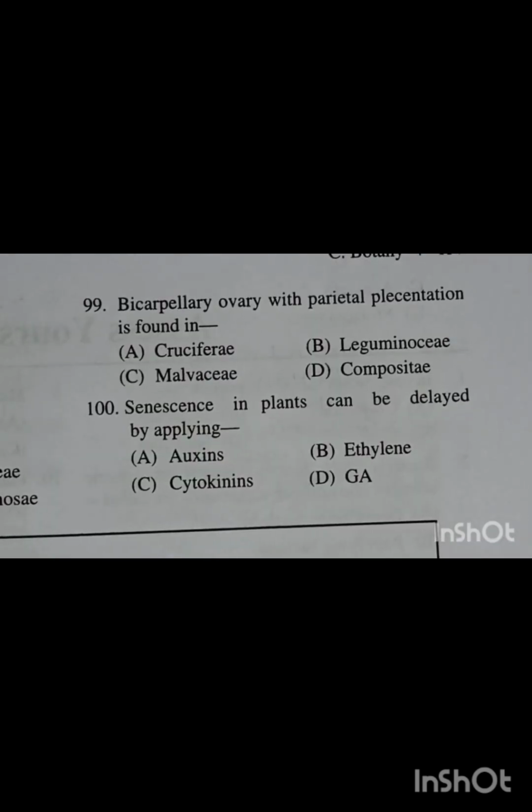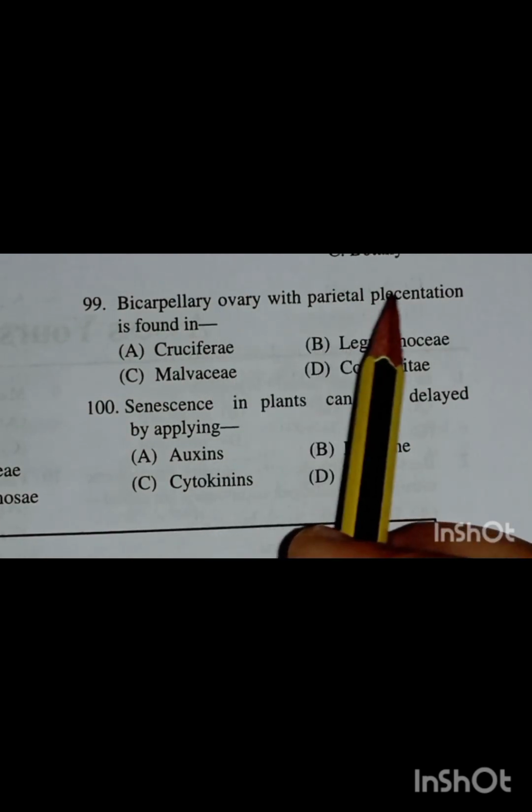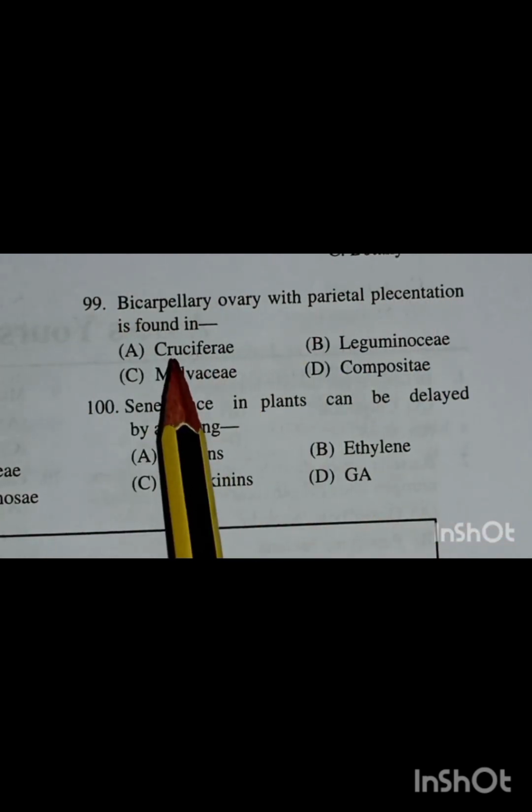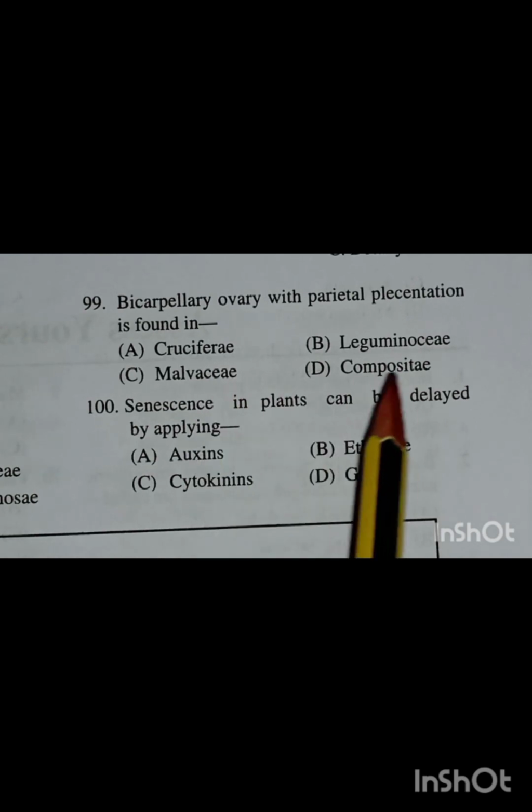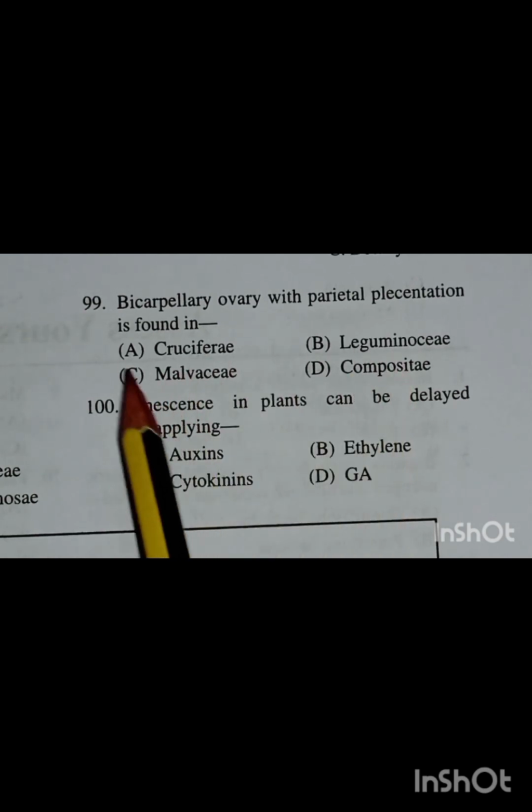The next question is: a bicarpellary ovary with parietal placentation is found in? Cruciferae, Leguminosae, Malvaceae, and Compositae. The correct answer is option A, Cruciferae.